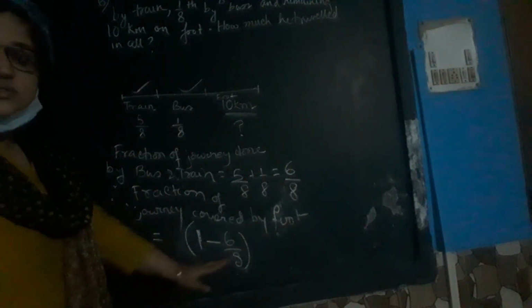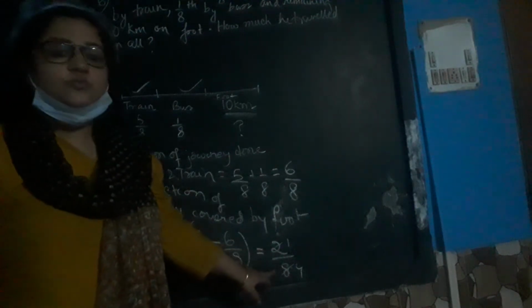If you find out the difference, 1 minus 6/8, that will give me 2/8. If I subtract, I will get the number 2/8, which if I reduce to the lowest term, is 1/4. So 1/4 of the journey the man is travelling by foot.